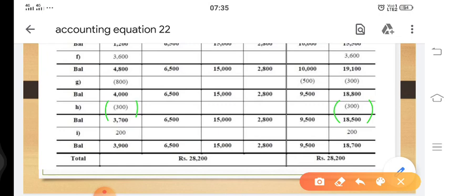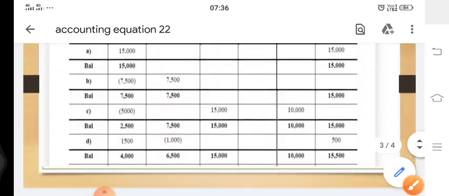After this, we'll have our new equation. Cash, which was earlier 4,000, after subtracting 300, we're left with the balance of 3,700. Since there is no change in these points, same balance to be taken. And lastly, 18,800 minus 300 comes to 18,500. Now 18,500 plus 500 comes to 19,000. 19,000 plus 9,000 comes to 28,000. Just check it out. If this is also 28,000, your equation has got proved. And moving towards the last point.